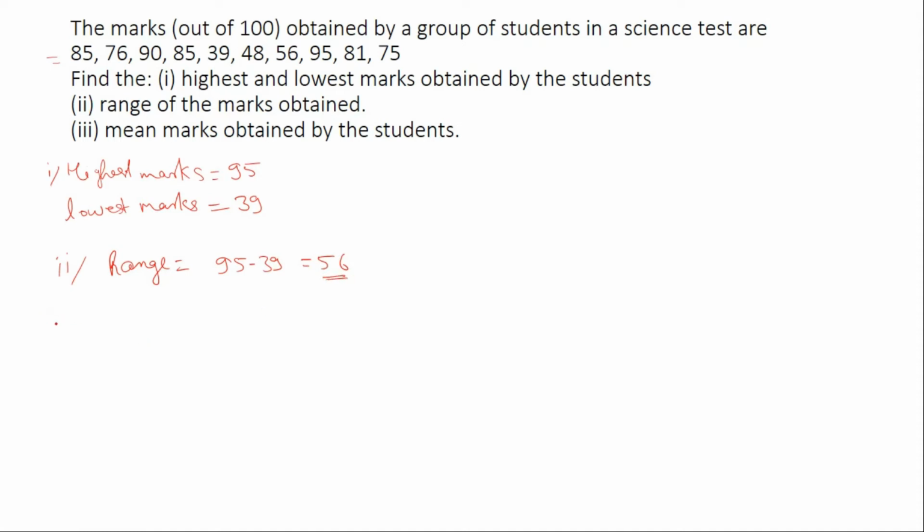And number third, we have to find mean. The mean will be the sum of all the observations by number of observations.